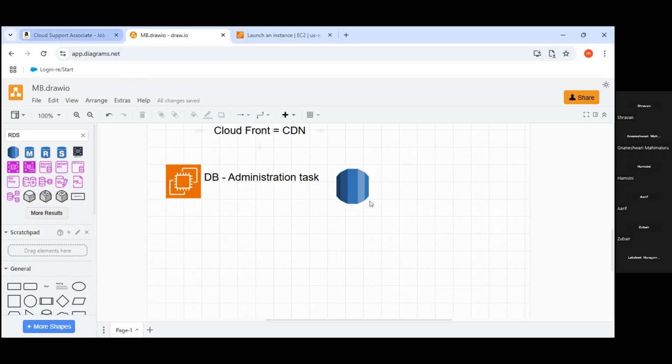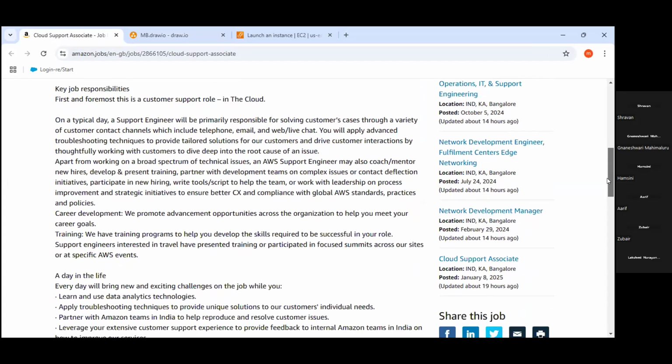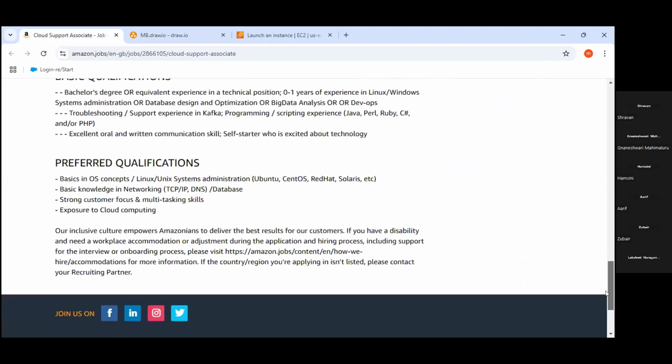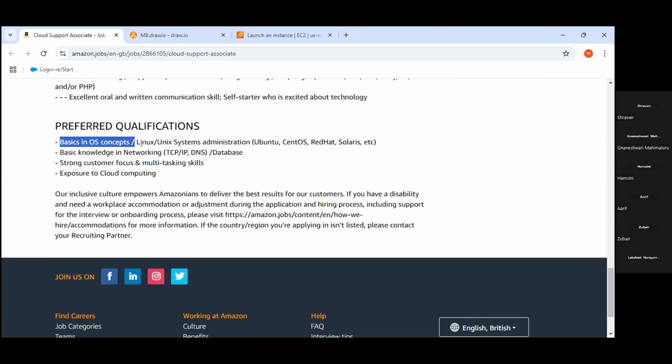Once it is completed, just scroll down and you can see here, it is asking you basic OS concepts related to Linux, right? So commands you need to understand, guys. Definitely they will ask you how to check processes, how many processes are running, what is the PID, permissions. These types of multiple questions are there already. I think we shared all the important question answers in the group, so just go through that once.